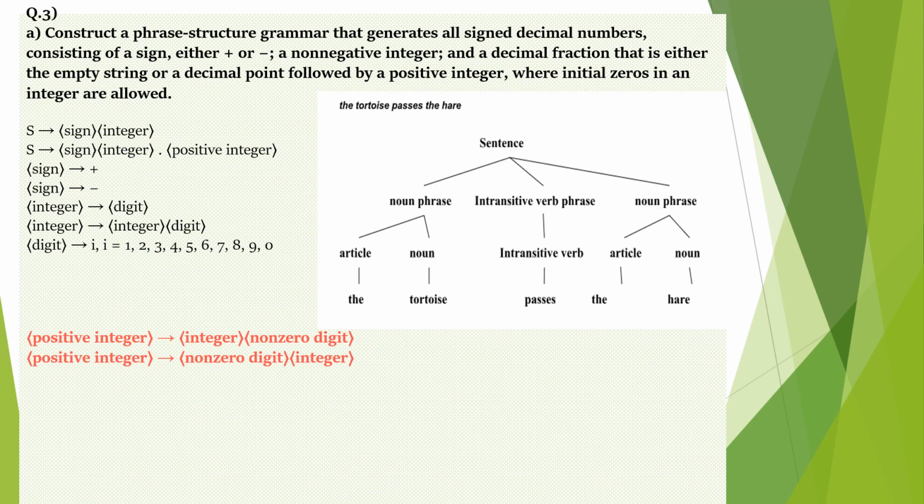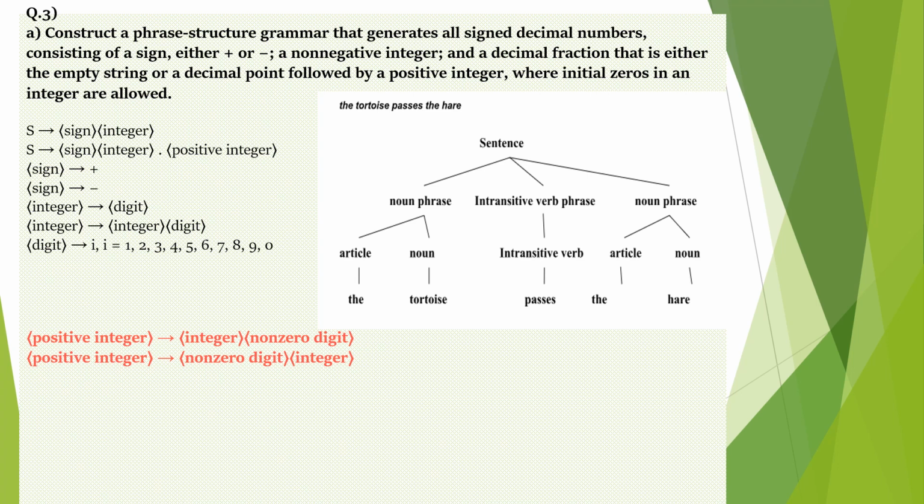Our third question is: construct a phrase structure grammar that generates all signed decimal numbers consisting of a sign, either plus or minus, a non-negative integer, and a decimal fraction that is either the empty string or a decimal point followed by a positive integer, where initial zeros in an integer are allowed. Answer: signed decimal number is sign, integer, fraction; positive integer; sign is plus or minus; integer is digit or integer digit; digits are 1 2 3 4 5 6 7 8 9 up to 0.